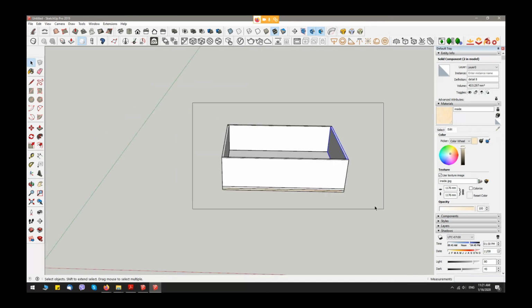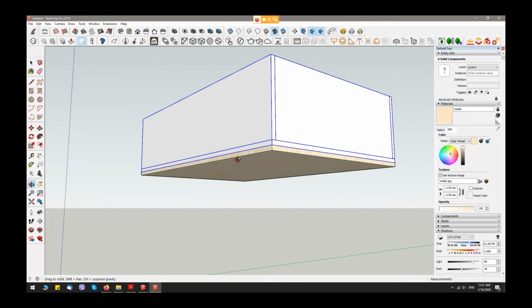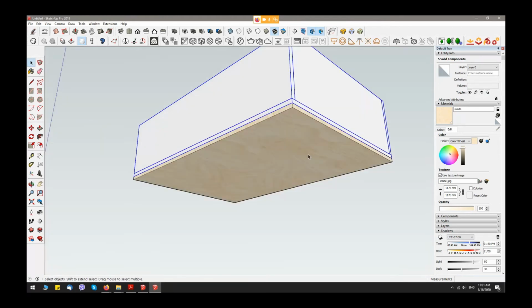Okay, I select all, take off my selection the base pieces, take the material, plywood, and create group.